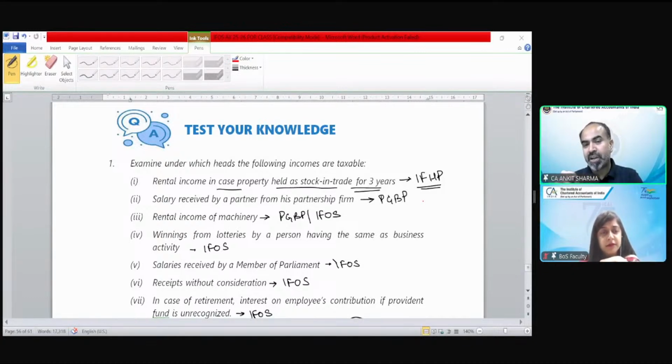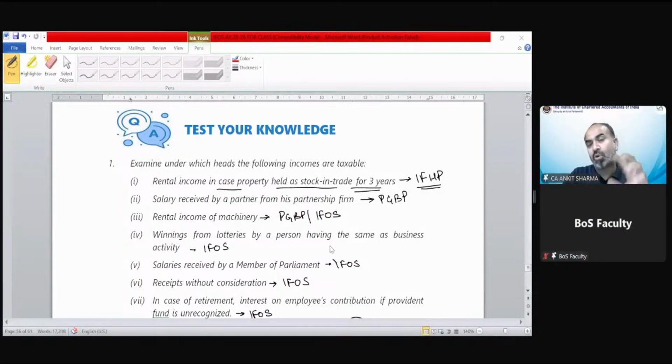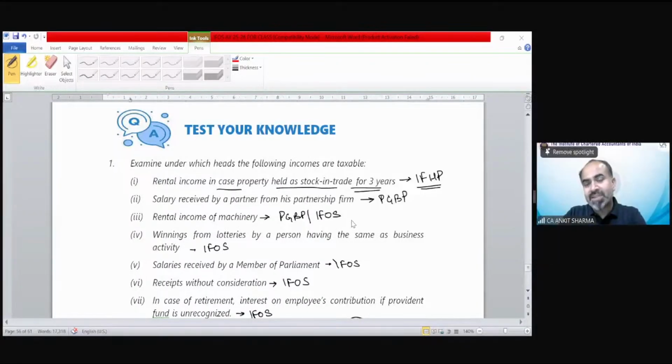So, students, this is our test your knowledge question. First question is here, and we have to find it out. Examine under which heads of the following incomes are taxable. One by one, we will see under which head of income each income is going to be taxed. I have already written down the head under which it is going to be taxed. You have to understand why it is taxed in this head of income.